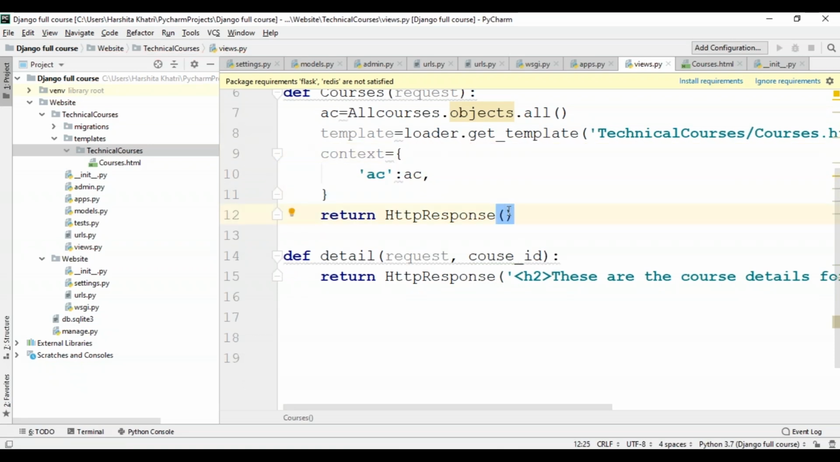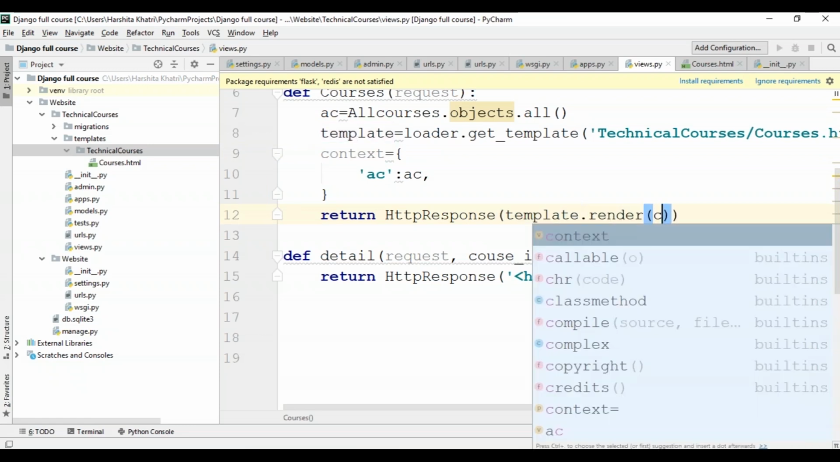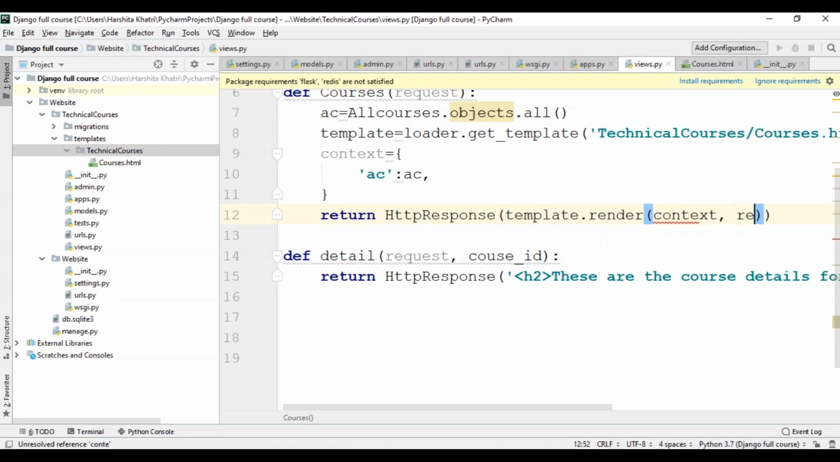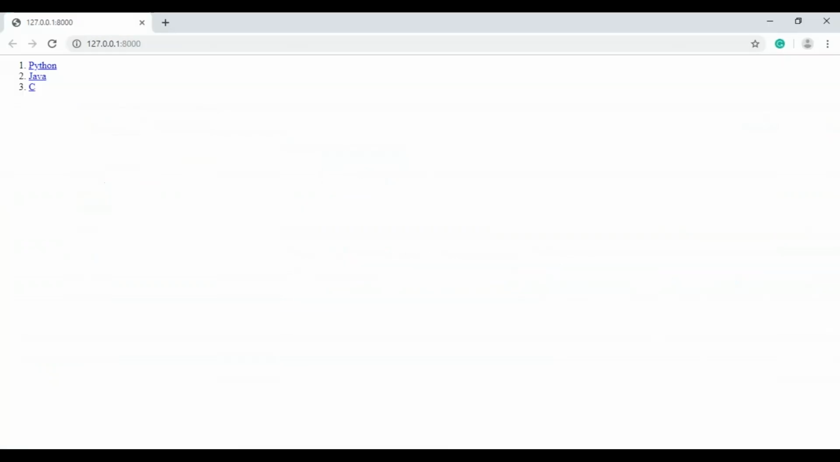And now coming towards the return statement. So I want to return the template dot render, and that will be context and the request. So now my views file seems to be ready. I'll get back to my development server.